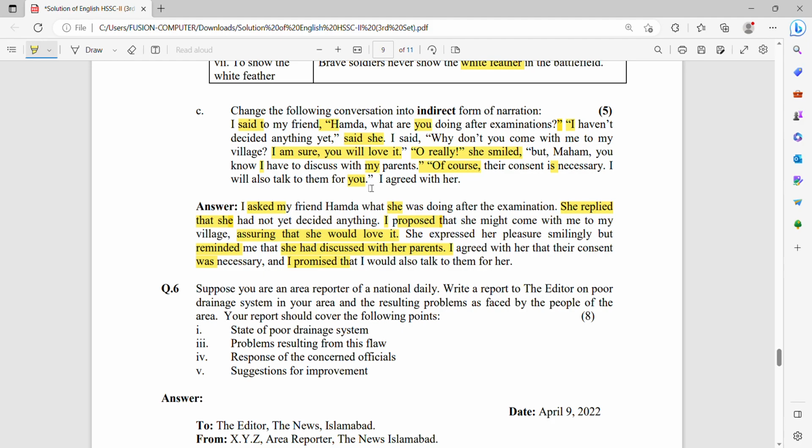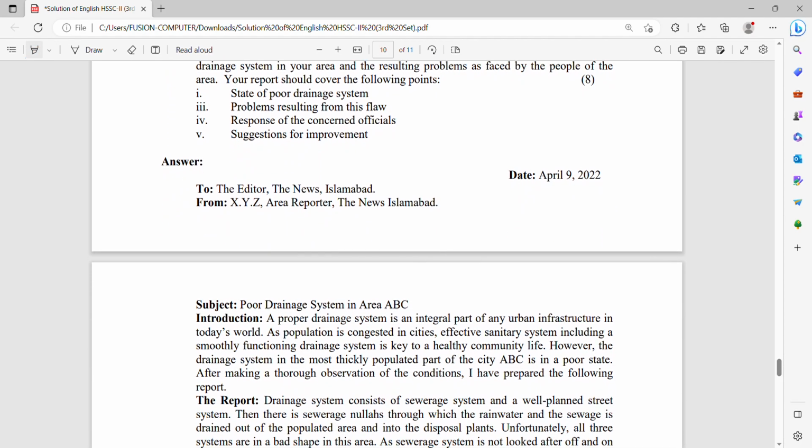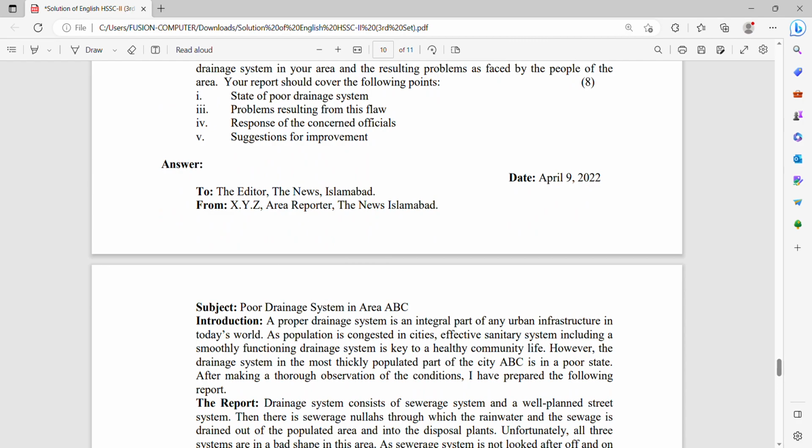Number 6, suppose you are an area reporter of a national daily. Write a report to the editor on the poor drainage system in your area and the resulting problems as faced by the people of the area. Your report should cover the following points. So, dear students, this section of report writing carries 8 marks. In this question, you are provided with 4 basic points that you have to discuss in your report.